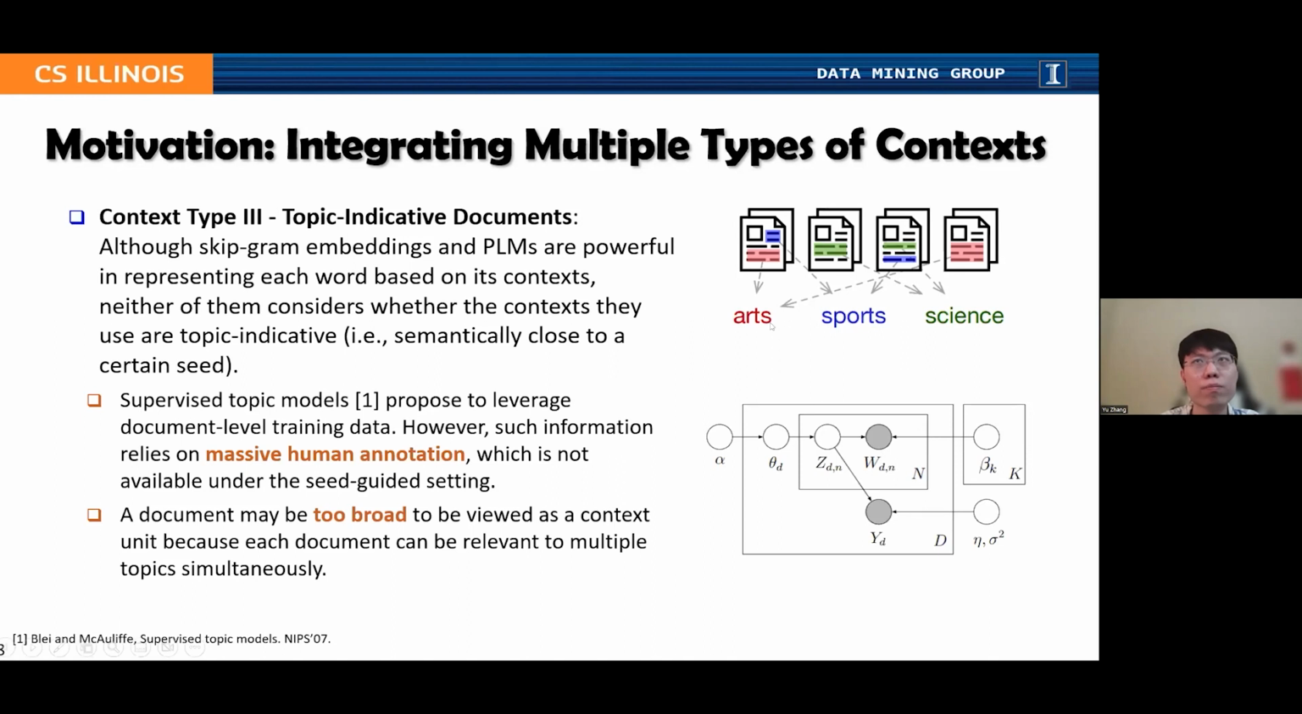So in this case, to incorporate the seed information, supervised topic models propose to leverage document level training data. For example, we need to know whether the review explains a positive or negative sentiment, or whether it is related to noodles or steak. However, such information relies on massive human annotation, which is not available under the seed-guided setting. And also, the document may be too broad to be viewed as a context unit, because each document can be relevant to multiple topics simultaneously. In our problem setting, we really need to find those very topic discriminative things. So we need to make the text unit more fine-grained.